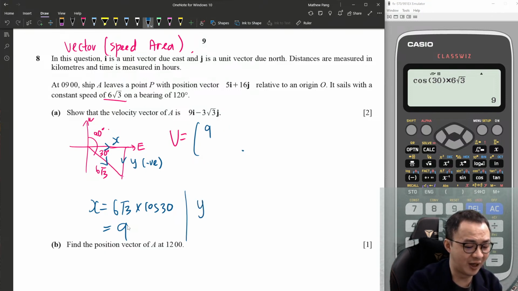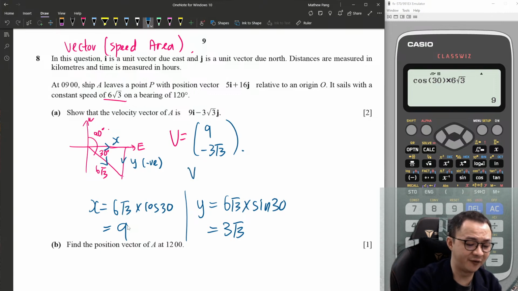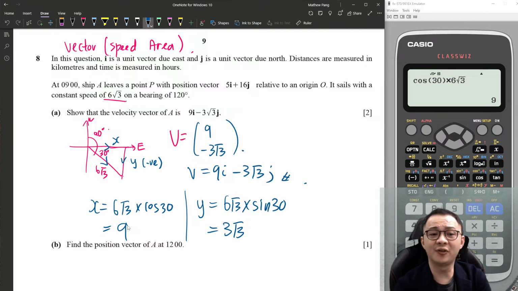And then I want to find y. Y is opposite over hypotenuse, so it's sine, isn't it? So it will be 6√3 multiply sine 30. So this one is simple, this is 3√3. But because it's going down, it's negative 3√3. So therefore, my velocity is 9i minus 3√3j. Okay, so you just solve the Sohcahtoa, you should be able to get the answer very fast.